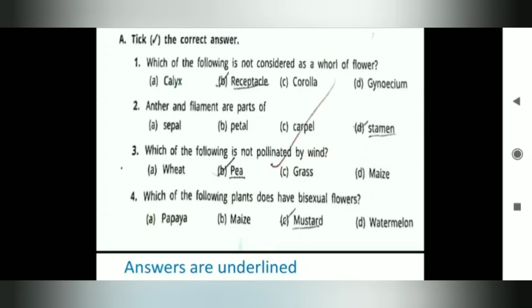Tick the correct answer. Which of the following is not considered as a whorl of a flower? Calyx, receptacle, corolla or gynoecium? Receptacle is the correct answer. Anther and filament are parts of stamen. Which of the following is not pollinated by wind? Pea. Which of the following plants has a bisexual flower? It's mustard.